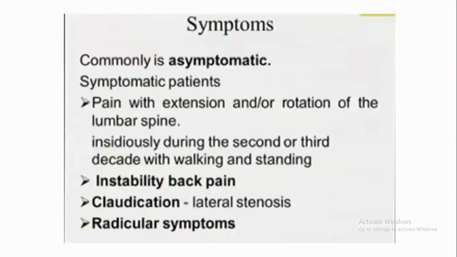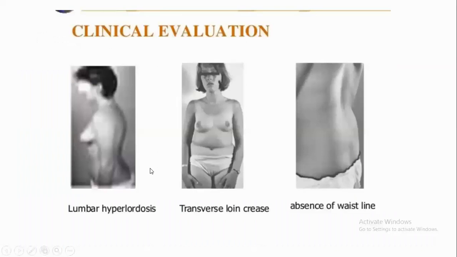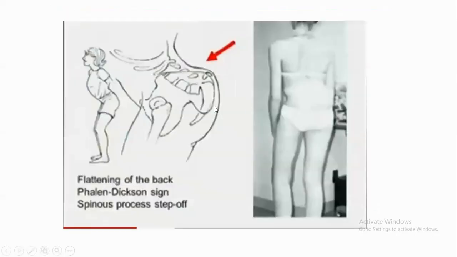Coming to the symptoms, it is mostly asymptomatic. The pain is associated with extension and rotation of the lumbar spine, with claudication pain and radicular symptoms. Pain is felt in the hip, buttocks and posterior thighs, with sciatica from neural compression. Pain is exacerbated by hyperextension. Tight hamstrings and a prominent abdomen, lumbar hyperlordosis, transverse loin crease and absence of waistline are seen, along with flattening of the back and the Phelan-Dickson sign.